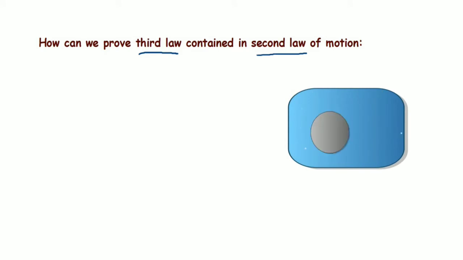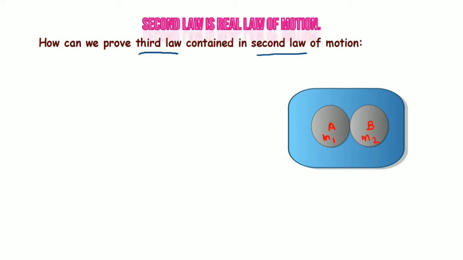In this video we are going to explore how we can prove the third law with the help of the second law. For that we suppose an isolated system. Isolated system means it is not in contact with the outer surroundings. Two objects, suppose A and B, are kept in this isolated system. That means interaction of only these two objects takes place. Object A has mass m1 and object B has mass m2.